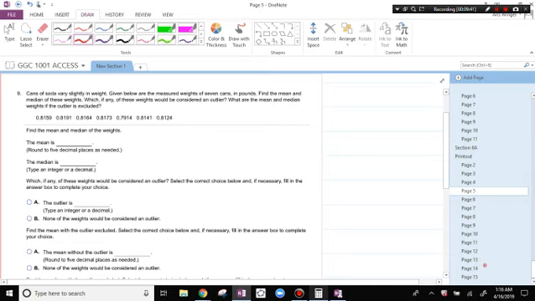Number 9. Cans of soda vary slightly in weight. Given below are the measured weights of 7 cans in pounds. Find the mean and median of these weights. What, if any, would be considered an outlier?